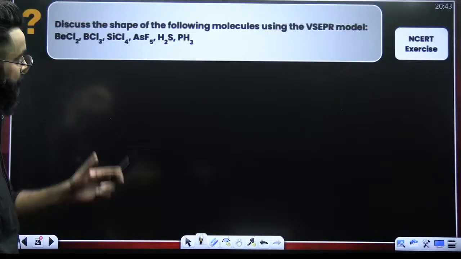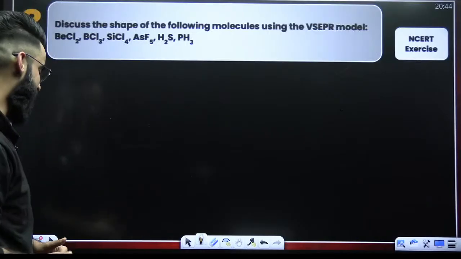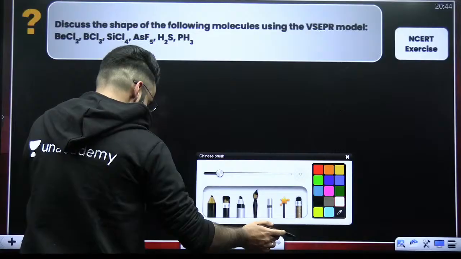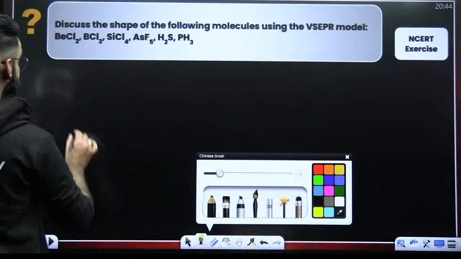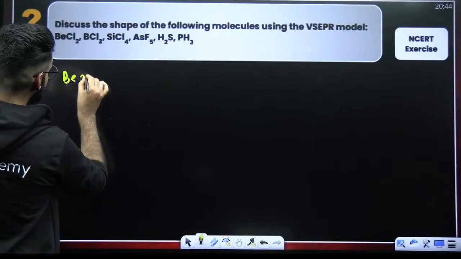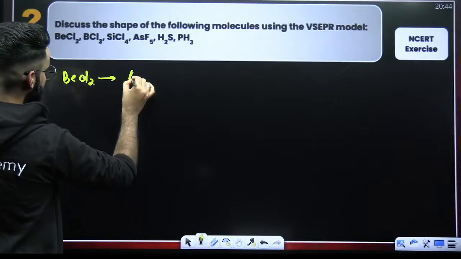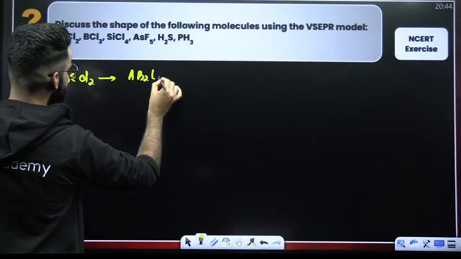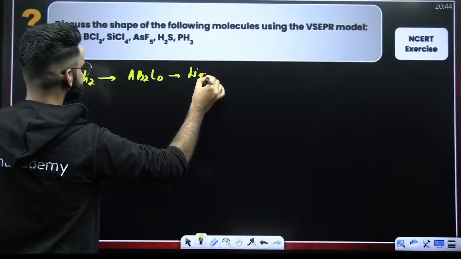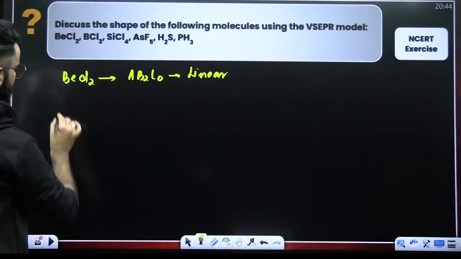Discuss the shape of the following molecules using VSEPR. Guys, it's pretty much simple. VSEPR we have discussed in detail. First of all, you have got BeCl2. What is the type of this molecule? It is AB2L0, so it has to be linear.